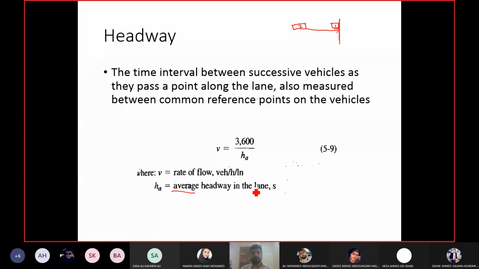And what are the units in this equation? Is this equation in feet or meters? Meters.